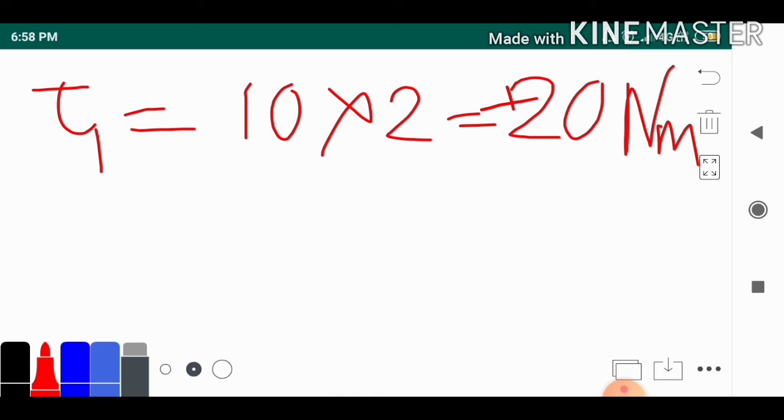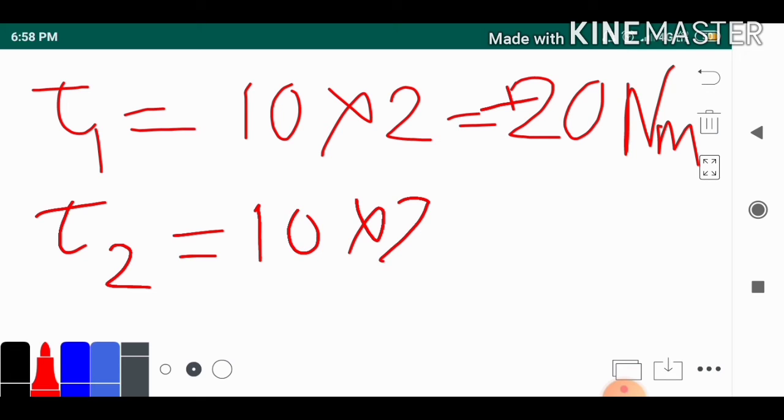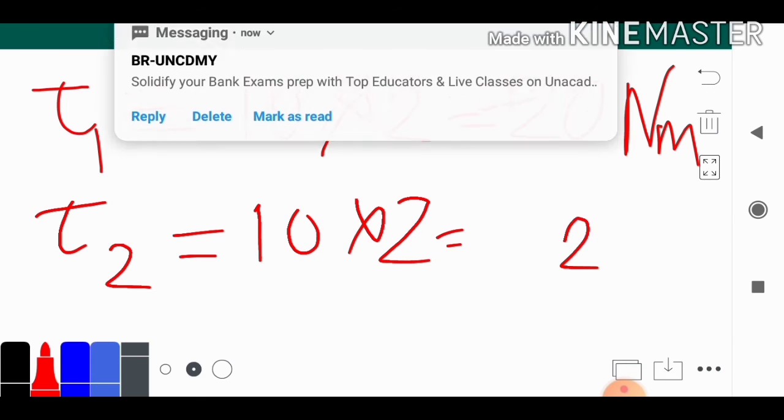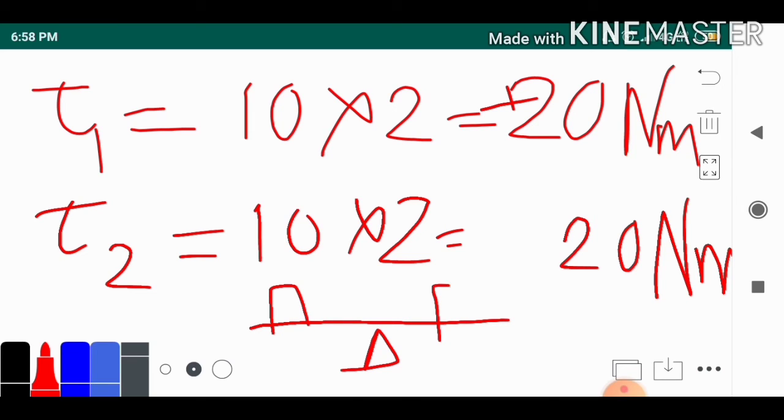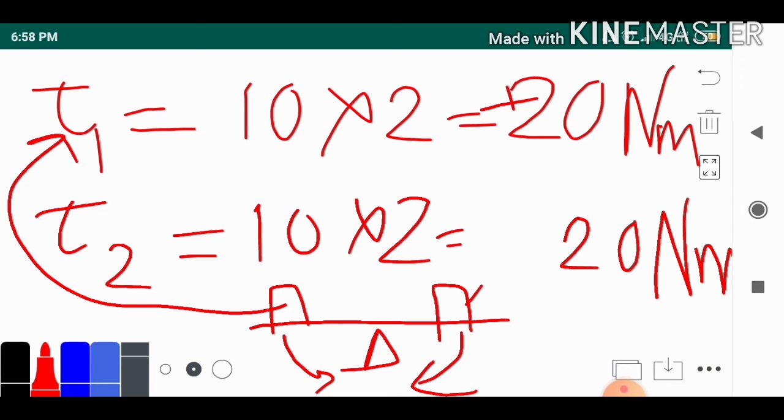We need to prove how this second condition is applicable: the resultant of moment of force should also be 0. Now torque 2, the moment of force of 2, is also 10 into 2, which equals 20 Newton meter. Again let me remind you, this one is anti-clockwise, and this one is providing a clockwise direction.